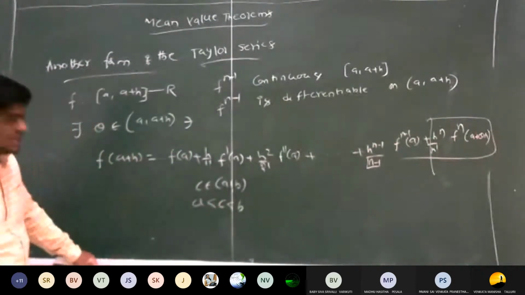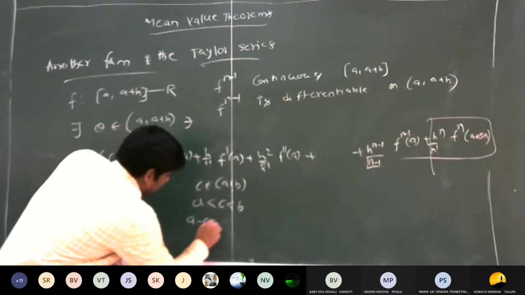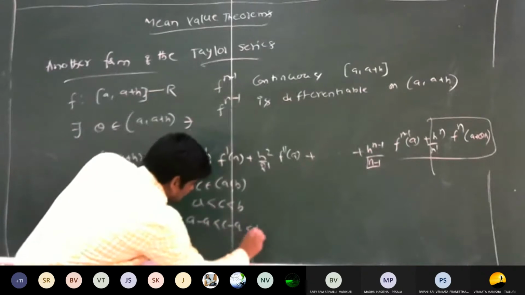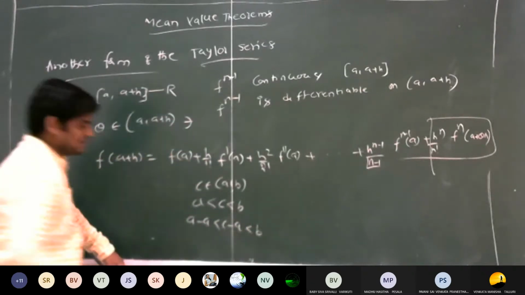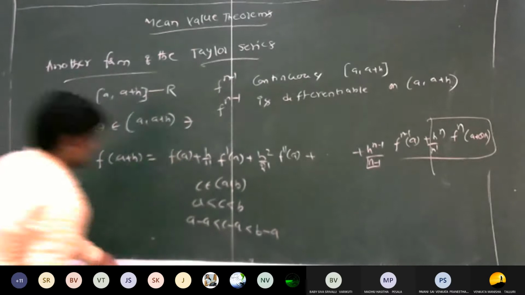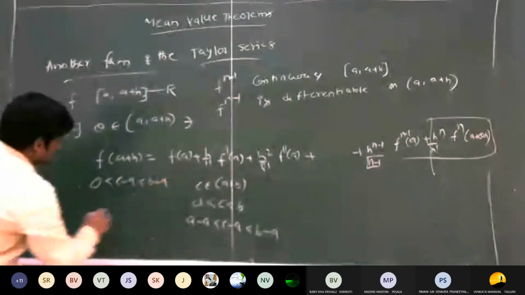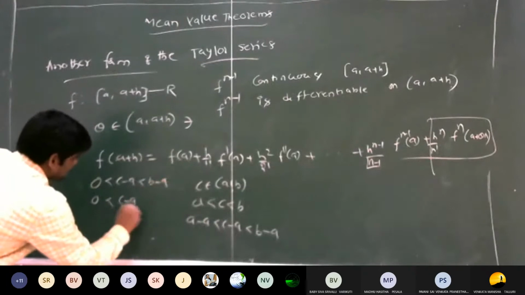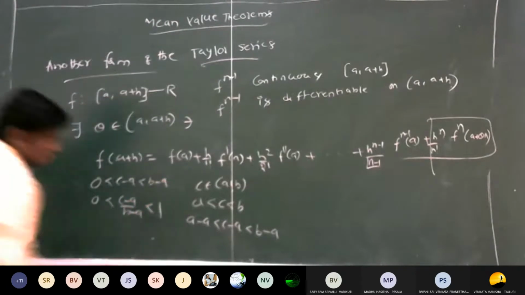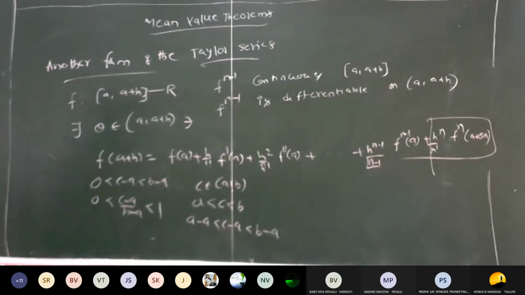Subtracting the value of a, it becomes 0 less than c minus a less than b minus a. So that is 0 less than c minus a by b minus a less than 1.